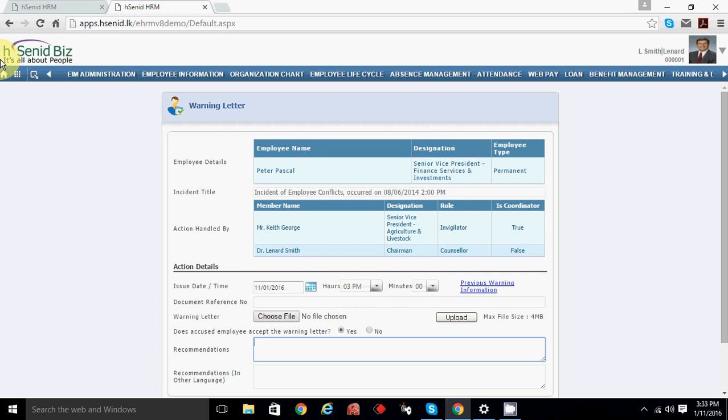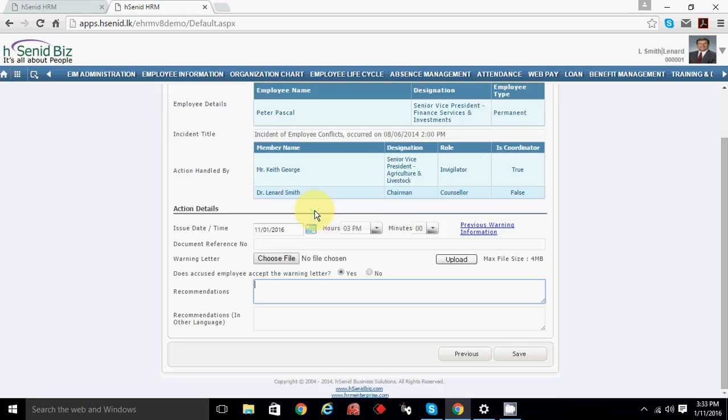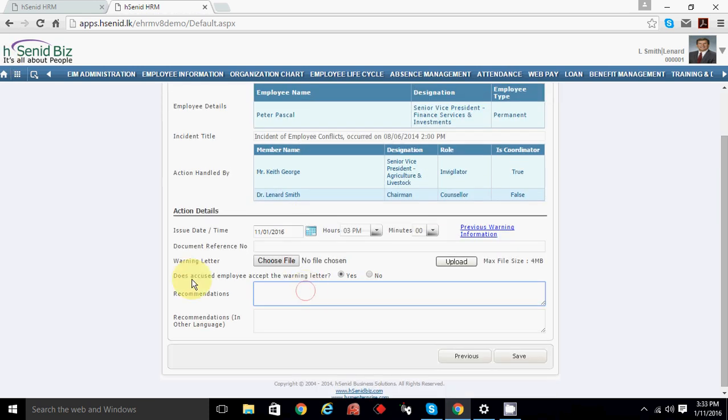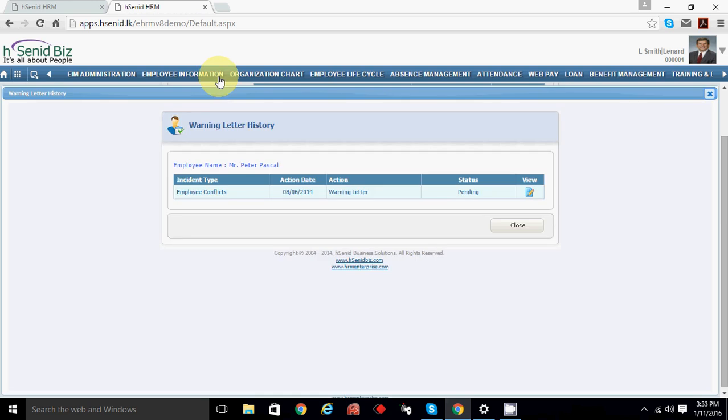If you remember, in manage incident, now you are going to click the warning letter. Now you are saying, does the accused employee accept the warning letter or not? If yes, then you can set it yes. If not, you can set no. Recommendation, if any other recommendation, you can write it here and then save it. And if you want to view the previous warning information, you can view it from here as well.